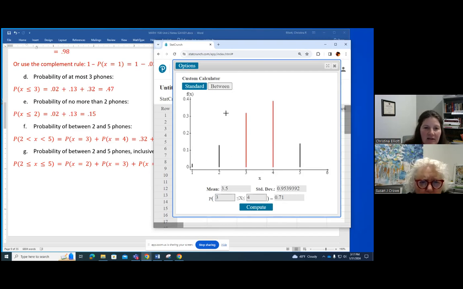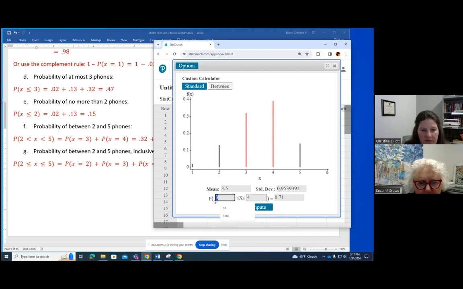We're between 2 and 5 but not including 2 and 5. We're only doing the 3 and the 4. That graph highlights which values are being included, if you see color. The 3 and the 4 are different colors, and I can see that I'm not including the 2 or the 5.